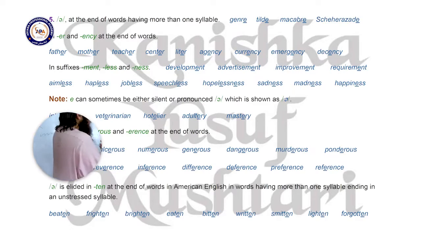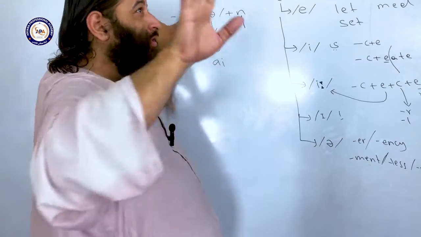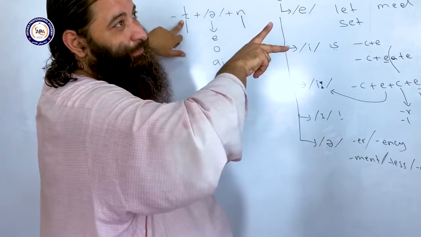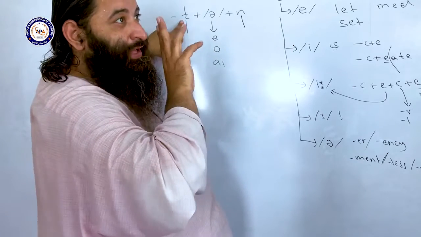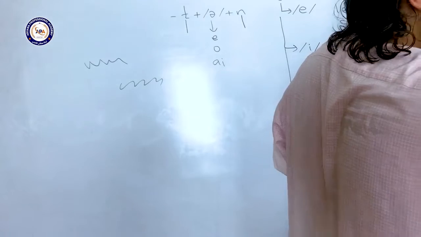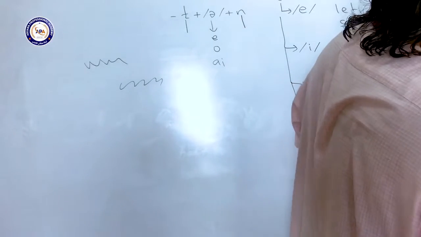E is pronounced. So what you do is, when you touch the tip of tongue to the hard palate for the T sound, keep it there. Don't remove it. Don't leave it. Keep it there and directly pronounce it. Beaten, keep it there. Frighten, brighten, eaten. If you keep it there, then you can pronounce it and E becomes silent.